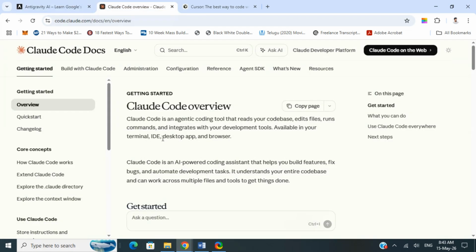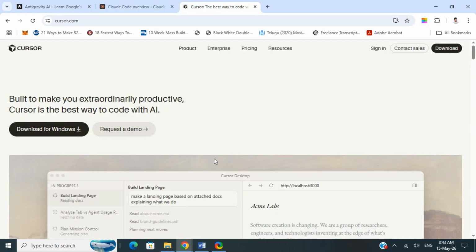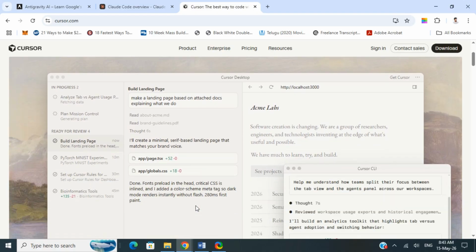Whereas Claude Code is Anthropic's terminal-first coding assistant powered by Claude. It works directly inside your development environment and is insanely good at understanding large codebases and debugging logic. Cursor is probably the most popular AI-native code editor right now, because it's basically VS Code rebuilt around AI with inline edits, code generation, chats, debugging, and stuff.